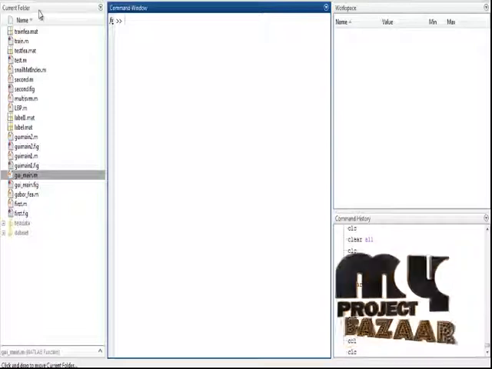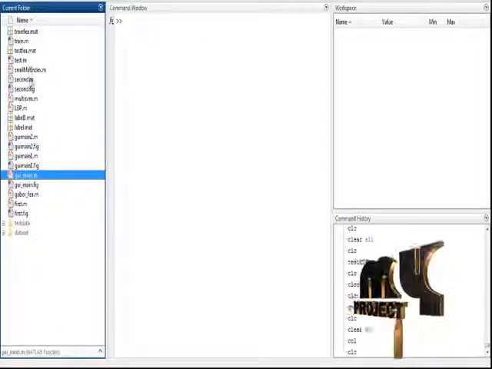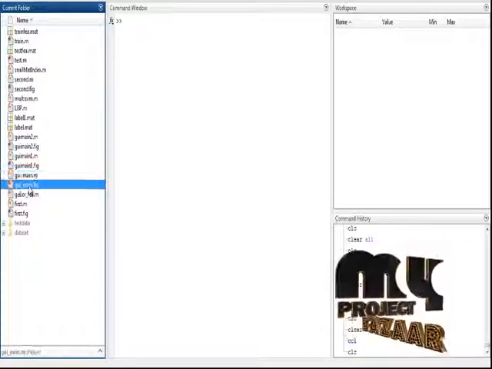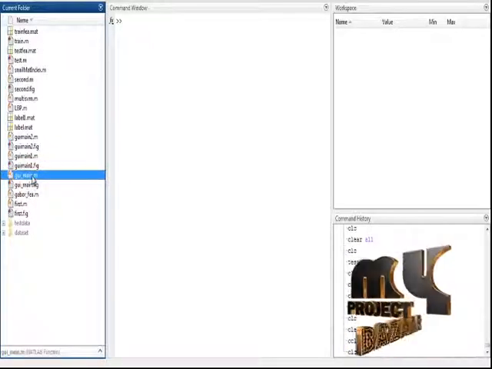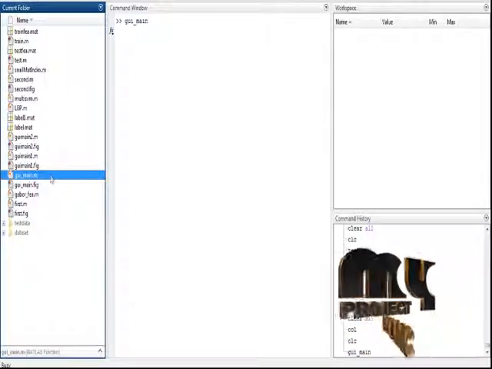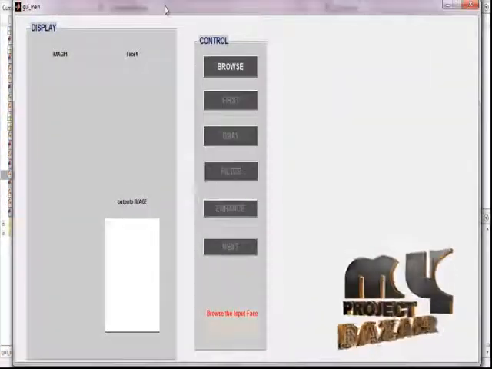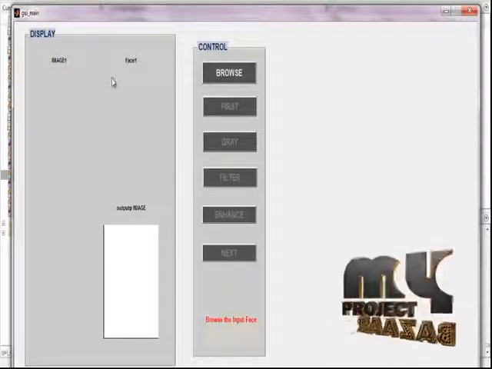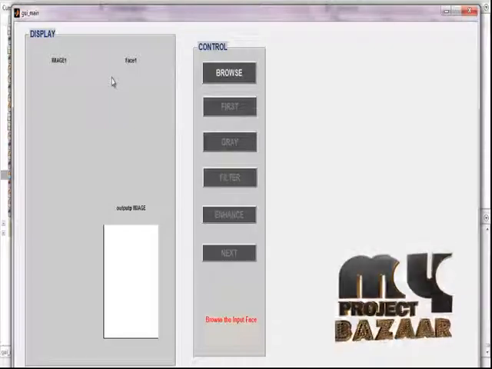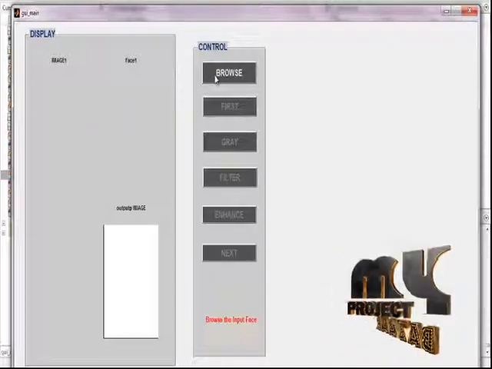Now we start to run the process. This is the current folder. In the current folder, we have to select GUI main.m, right click that file, then click the run button. This is the first window of our process. In this window, we have to do some pre-processing and get the input. Click the browse button.